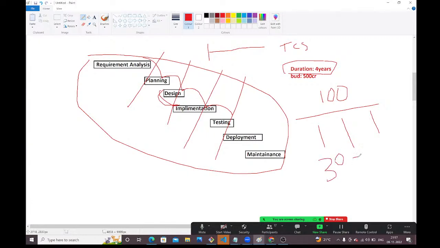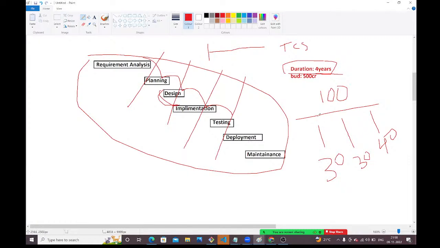In second sprint I will deliver 30 requirements. In third sprint I will deliver 40 requirements. See, guys, quick releases are available if you go with agile methodology. You no need to wait until 4 years, guys.